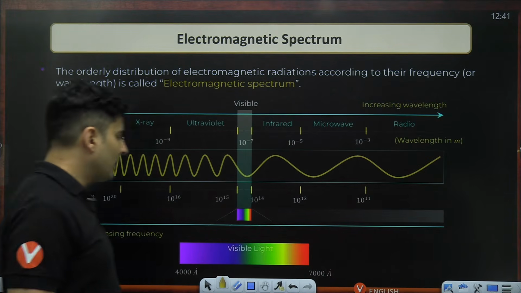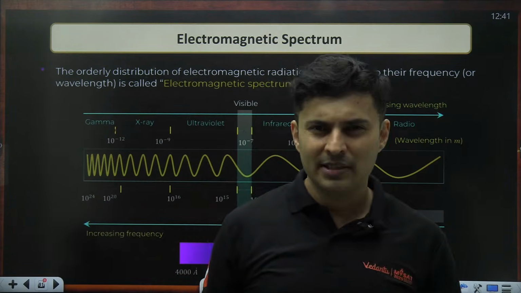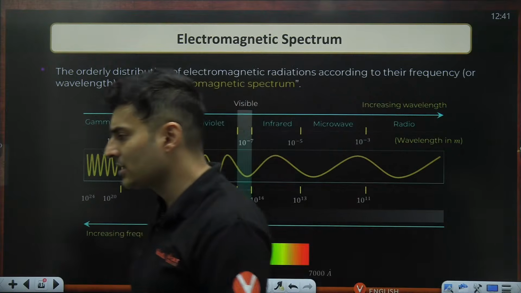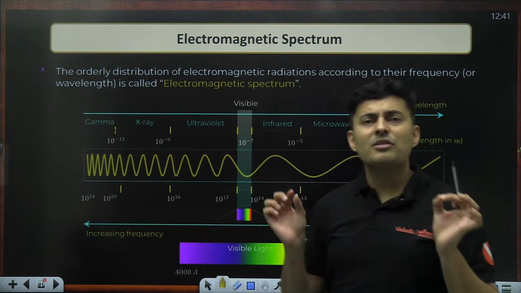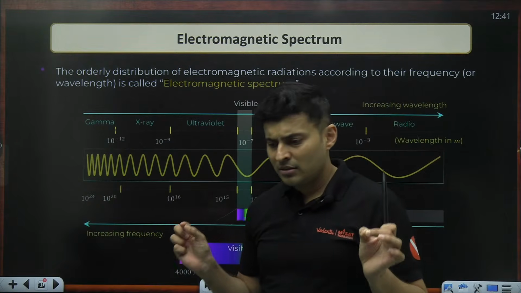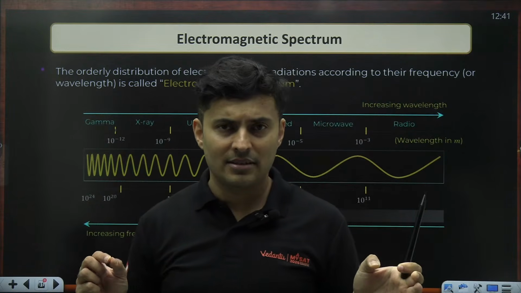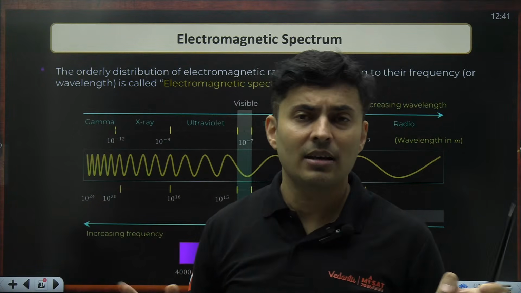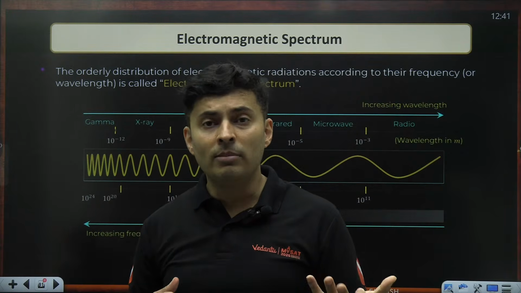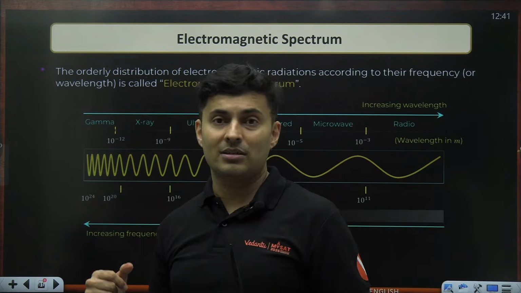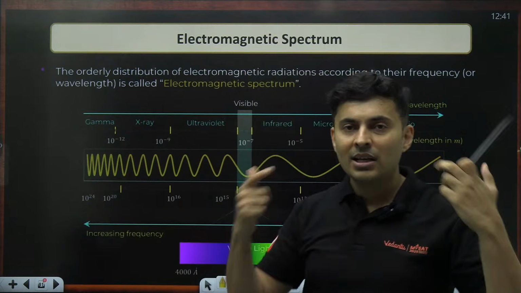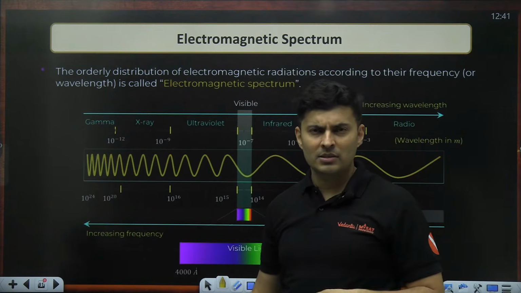Okay, now the last part, like I was saying, electromagnetic spectrum. This is theoretical part. There is no formula in this. I told you what the humans can see is a very small range of wavelengths. Wavelengths can go from kilometers to millimeters to angstroms to femtometers, but not all of them are perceived by humans.